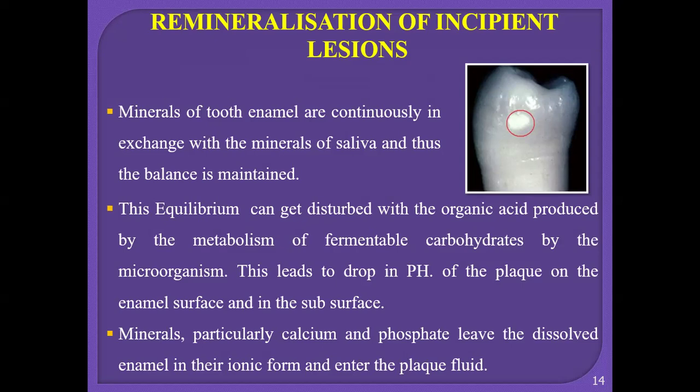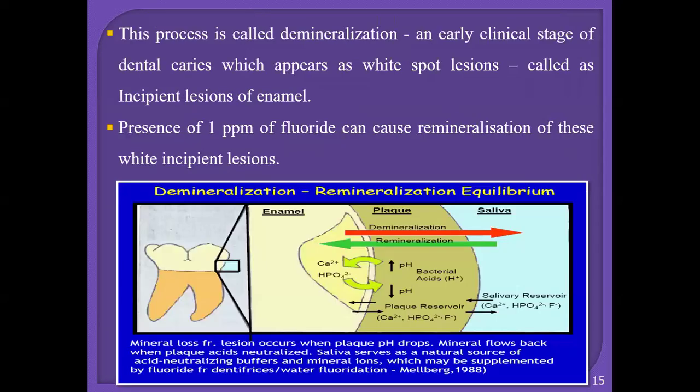So we have the areas of infected dentine and affected dentine. The infected dentine has to be removed and affected has to be preserved. So when fluoride is given to the incipient lesions, it will cause the remineralization of these lesions. This process we can see is called demineralization. An early clinical stage of dental caries which appears as white spot lesion causes incipient lesion of enamel. So presence of 1 ppm of fluoride can cause remineralization of these white incipient lesions.